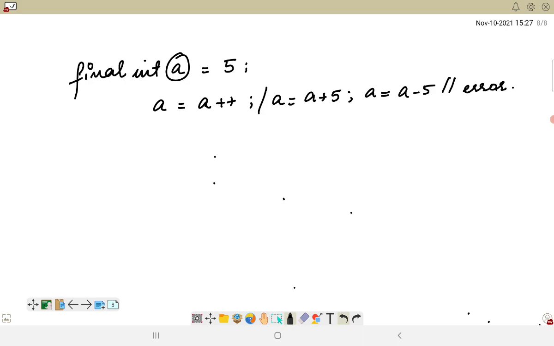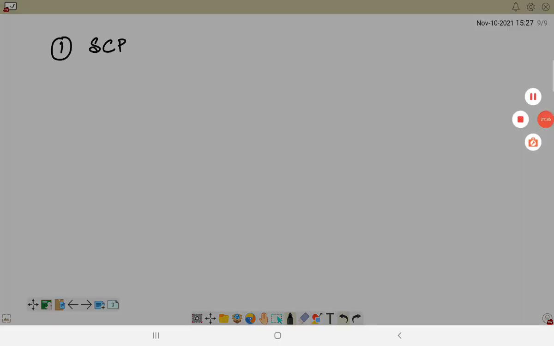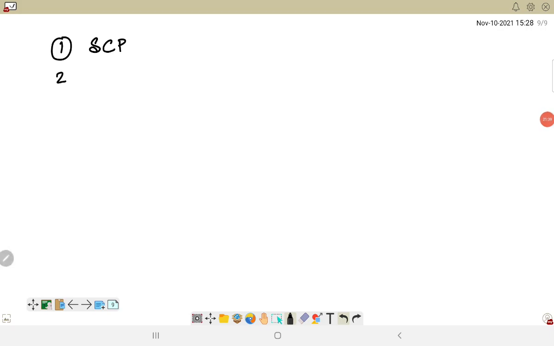Talking about some of the important features of the string class, we have seen several important features, and one of them is primarily the string constant pool. We have already discussed this. It is a special memory location inside the heap memory which stores the string literals. Then we also discussed what immutability is, and why strings are basically immutable.